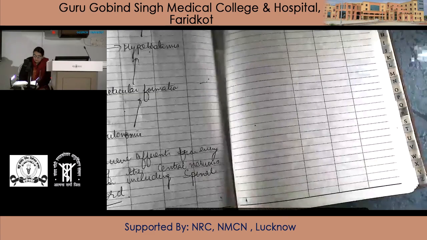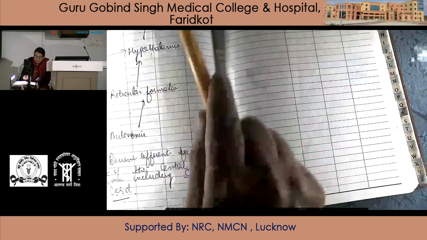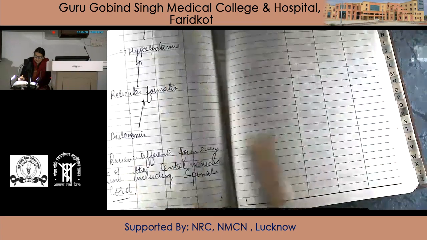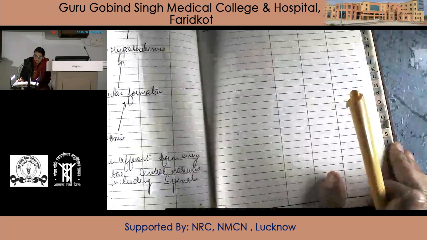So they send efferents to the hypothalamus and cerebral cortex, and they receive efferents from every part of the central nervous system, including the spinal cord.